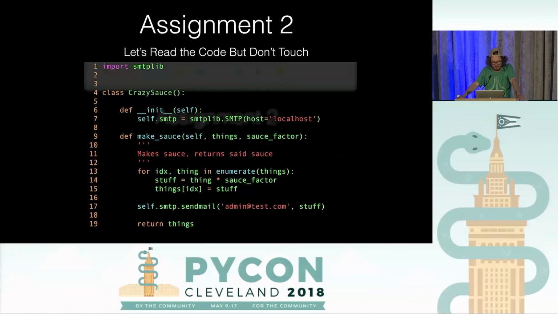And we've got a class here. When it initializes, it makes an instance of smtplib.SMTP, and then it's got this make sauce method. It's looping through the things. It's pretty hard to tell what's going on because of the variable names, and we don't really know what things or sauce factor mean. But at least we have kind of a feel about what's happening here. So where can we even start with our testing?